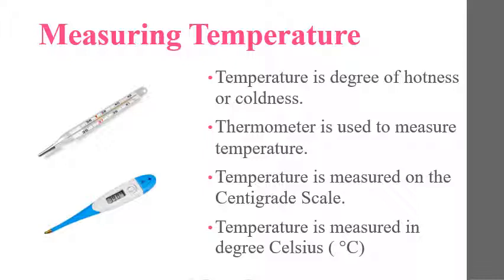So we are checking and seeing there, 39, okay, 45, it's okay, no problem, normal. But the normal body temperature of a human being is 37 degrees Celsius. And this temperature is measured on the centigrade scale. And degree Celsius is the standard unit of measuring temperature. Understood, all of you?